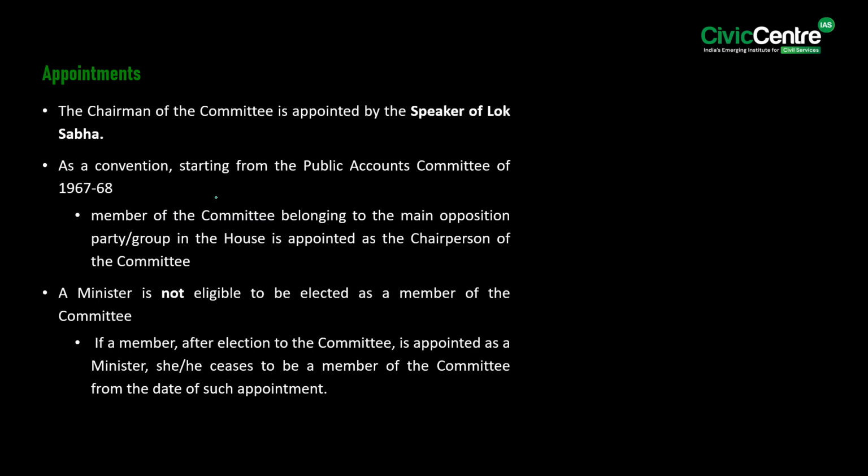Moving on to talk about the appointment. See, the Chairman of the committee is appointed by the Speaker of the Lok Sabha. Then, conventionally, starting from the Public Accounts Committee of 1967-68, a member of the committee belonging to the main opposition party or the group in the House is appointed as the chairman of the committee. Remember that a minister is not eligible to be elected as a member of the committee, and if a member after the election to the committee is appointed as a minister, then he or she ceases to be a member of the committee from the date of such appointment.